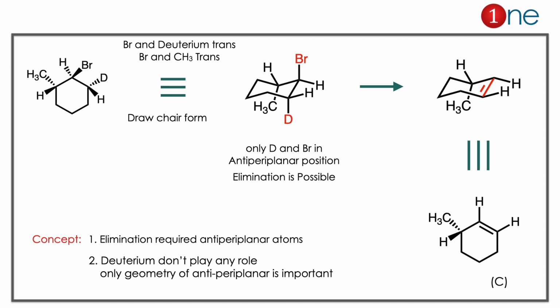So here the concept you have to learn is that elimination requires anti-periplanar atoms. Here it is deuterium and bromine. The second thing is deuterium doesn't play any role here. Don't think of the carbon-deuterium bond strength. Only the geometry, the anti-periplanar position, is important here.